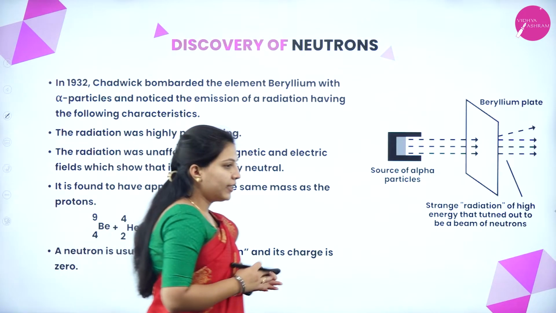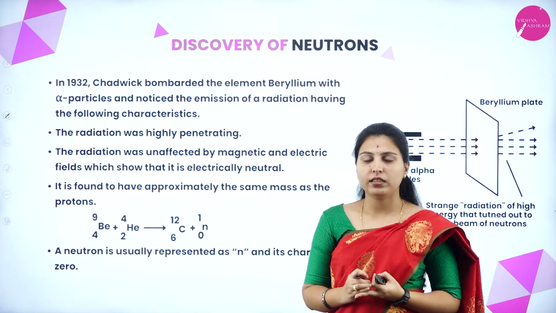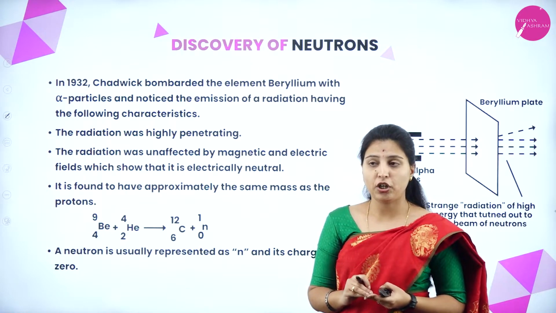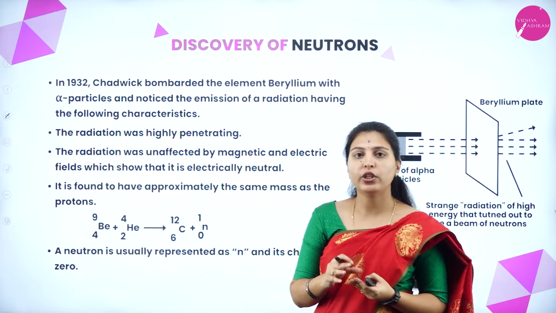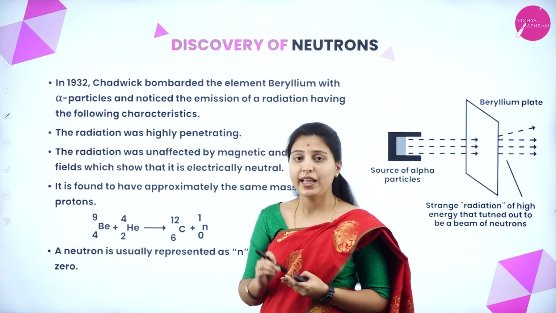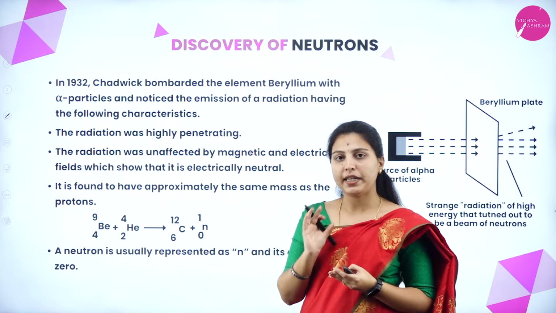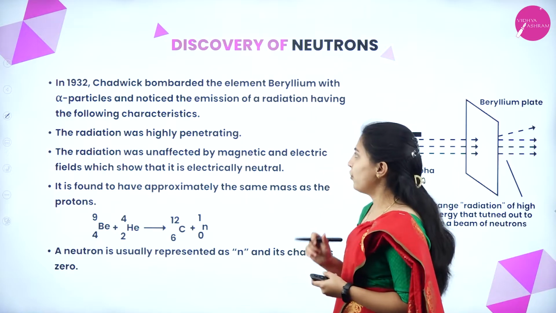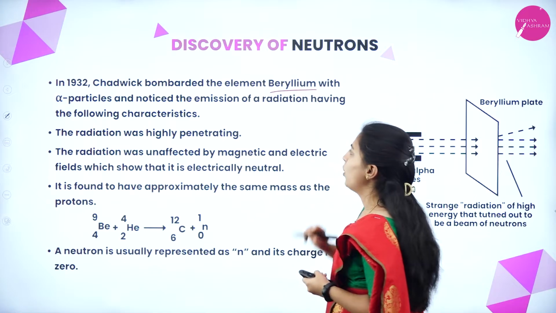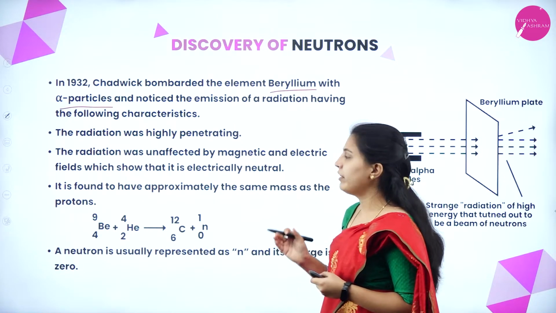After the discovery of protons and electrons, Rutherford predicted that some neutrally charged particles are also present in the atom, because the mass of the proton alone does not account for the overall mass of an atom. That's why he predicted that some neutrally charged particles are present in an atom. So in 1932, Chadwick bombarded the element beryllium with alpha particles and noticed the emission of radiation having the following characteristics.